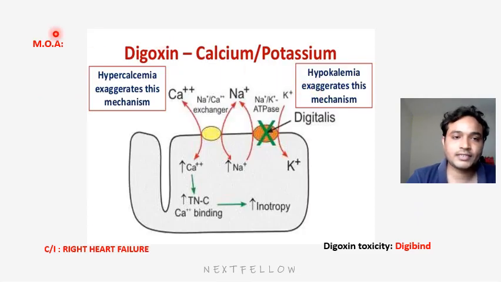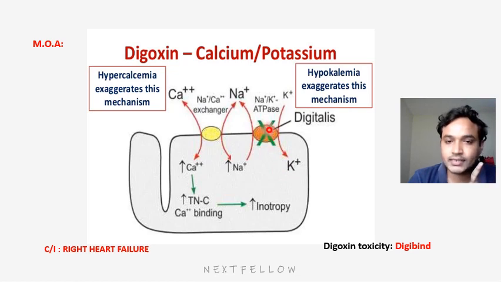So this is the mechanism of action of digoxin. Digoxin mainly acts on one enzyme, that is the sodium potassium ATPase enzyme. This is a most commonly repeated MCQ. So it will act on the sodium potassium ATPase enzyme, which is present in the cardiac cell membrane.